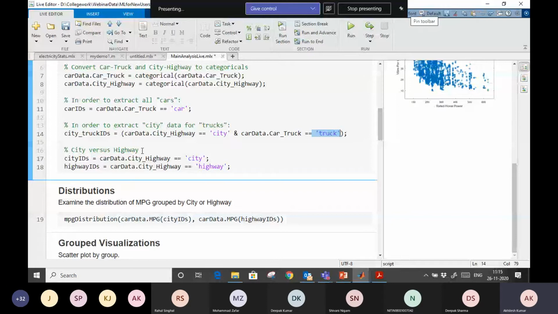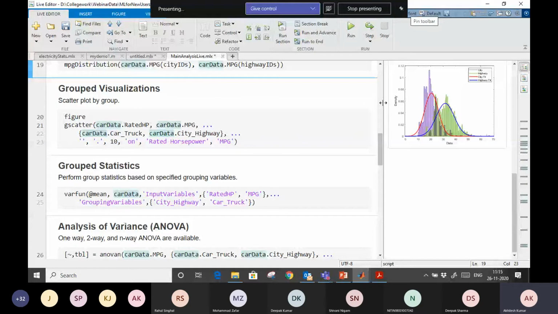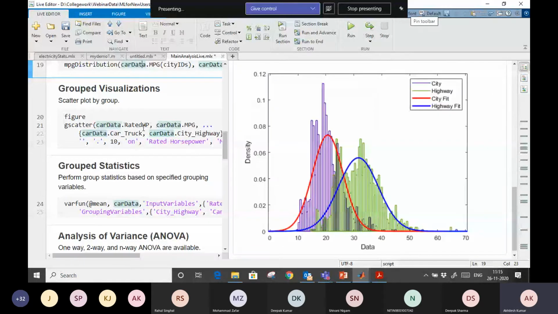Now distribution plot. Let me execute and show you, then we will see what this distribution plot is. It shows you here, just wait one minute. This one, this is a distribution plot. How this data is distributed. Okay. So the data we have is mileage. Here you see the blue color, this first one, it shows the mileage of vehicles if they are driving in the city.